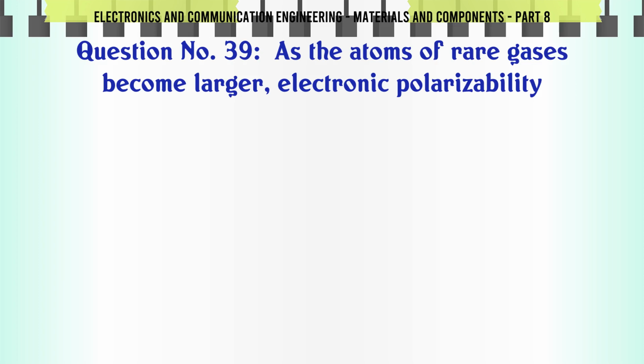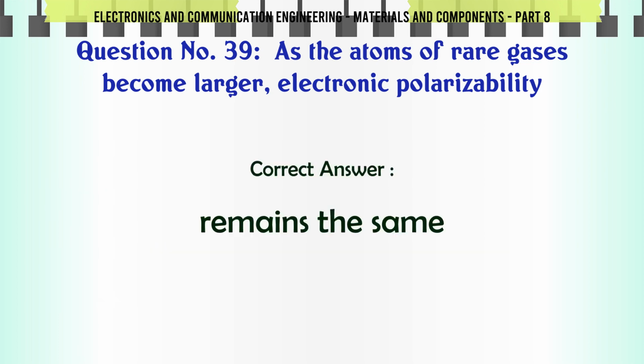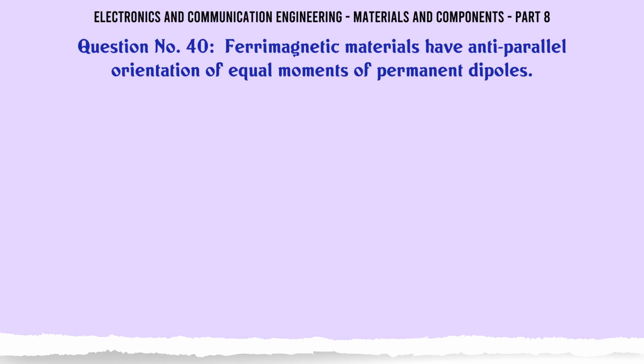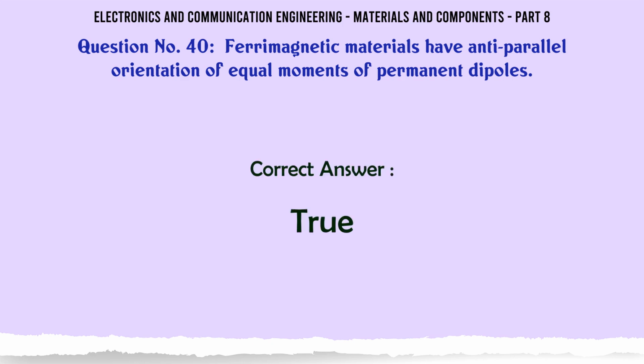As the atoms of rare gases become larger, electronic polarizability A. increases, B. decreases, C. remains the same, D. may increase or decrease. The correct answer is remains the same. Ferrimagnetic materials have antiparallel orientation of equal moments of permanent dipoles. A. True. B. False. C. D. The correct answer is true.